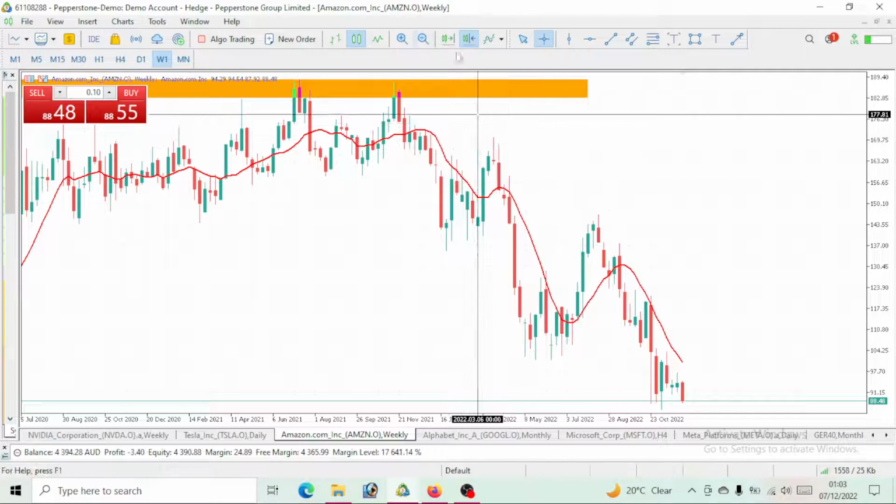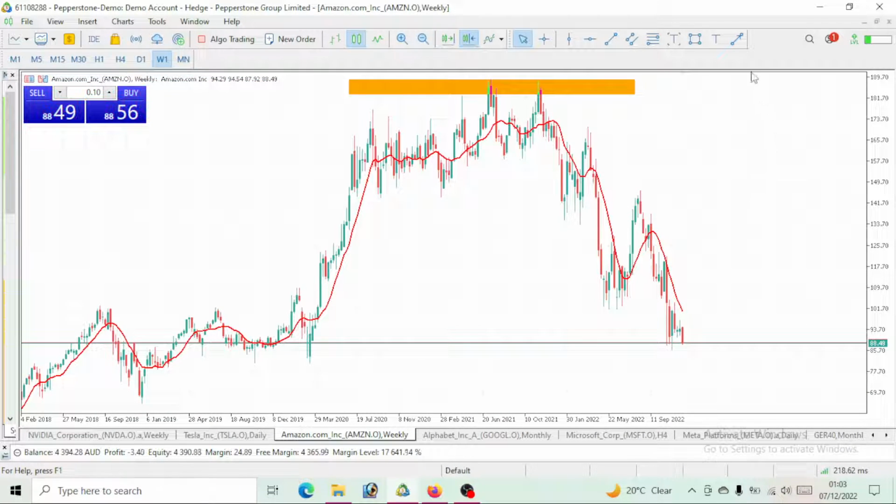So you will see the trend for the weekly time frame. What is the trend? Clearly, you will see it as a bearish move. Before you place any trade, one thing that should come to your mind is: what is the trend? Before you consider, okay, should I buy? Should I sell? What should come to your mind is what is the trend? So clearly, we can see that the trend for Amazon is on a bearish move.